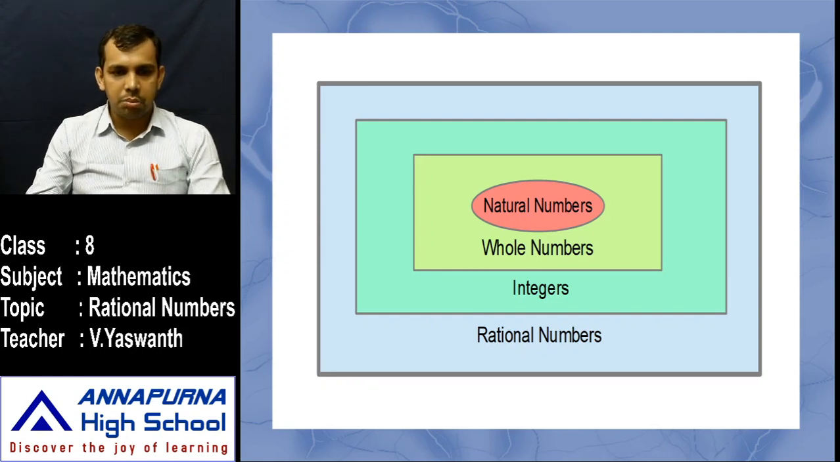So the collection of rational numbers is the biggest number set in the number system up to this standard only. When you go to the next standard, we add some more numbers like irrational numbers. And if you go to the 10th class, we add some more numbers like real numbers and so on.